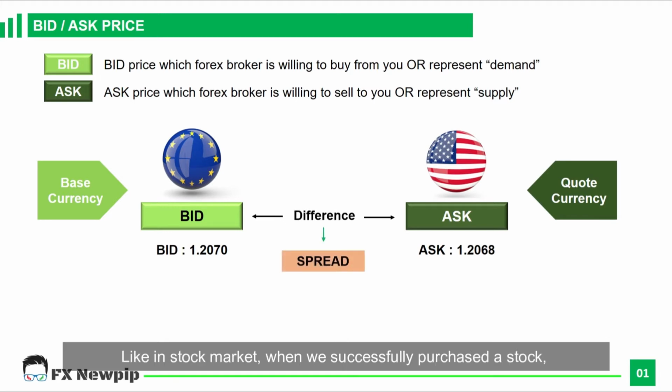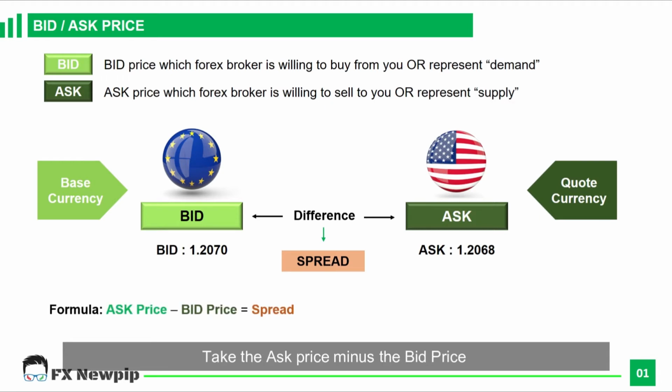Like in the stock market, when we successfully purchase a stock, you will be charged handling fees through a percentage. That is the commission a stockbroker earns, and the same goes in Forex trading. The difference between bid and ask price is called spread. Spread is a commission that a Forex broker earns from a trader when they place a trade. It's pretty straightforward to know the spread. Take the ask price minus the bid price and that answer is equivalent to the spread.